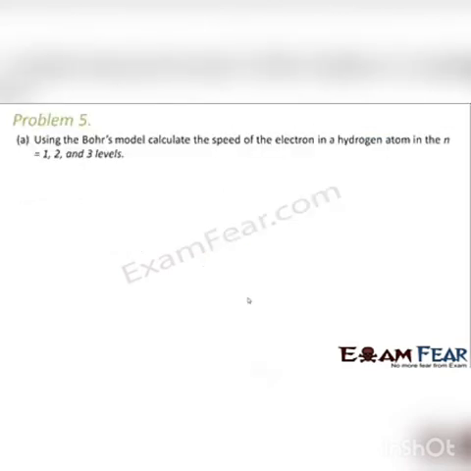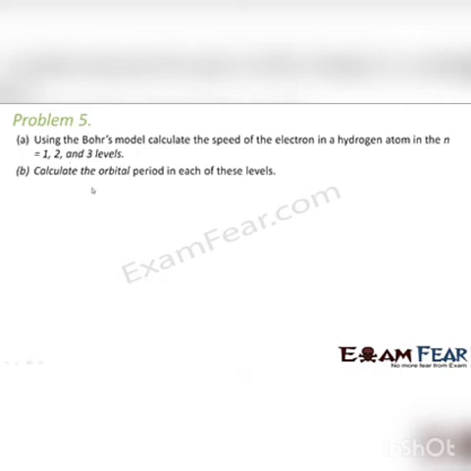Now let us look at problem 5. It asks: using Bohr's model, calculate the speed of the electron in a hydrogen atom in n equal to 1, 2 and 3 levels. Also calculate the orbital period in each of these levels.